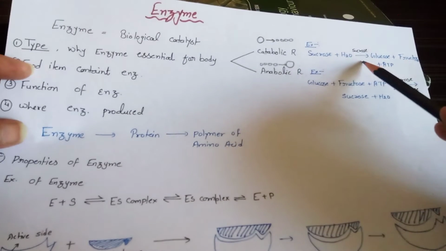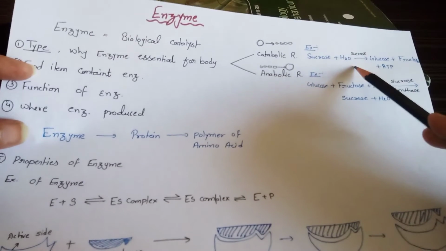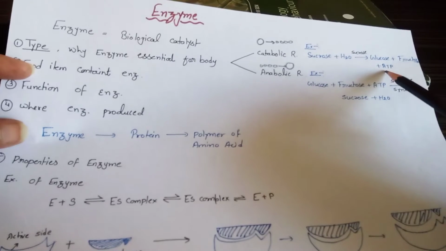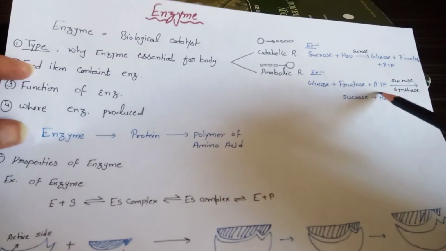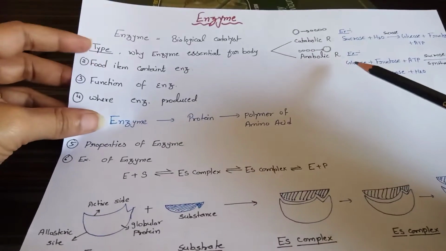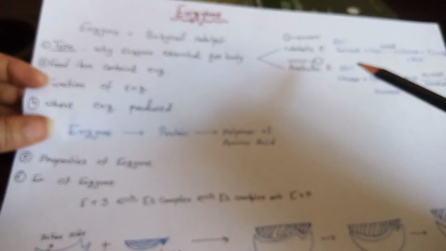So this is a catabolic reaction and this is an anabolic reaction. The catabolic reaction releases ATP, means it releases energy, but the anabolic reaction needs ATP, it needs energy. These are the two types of reaction which happen in our body.